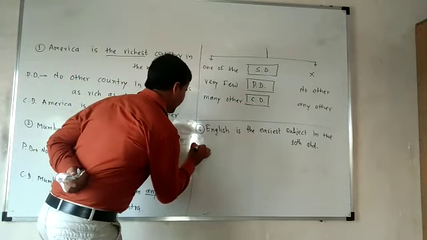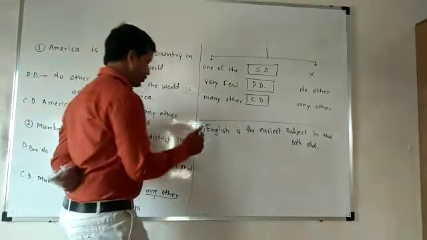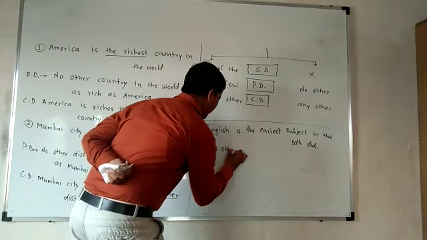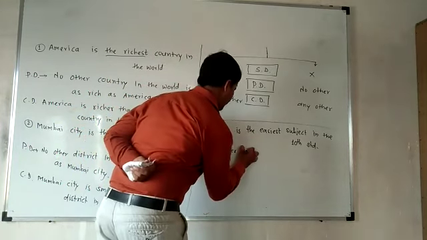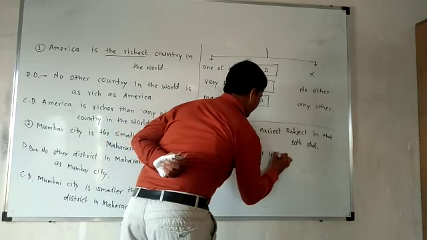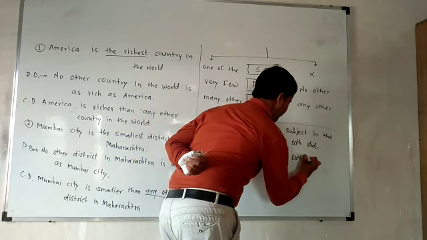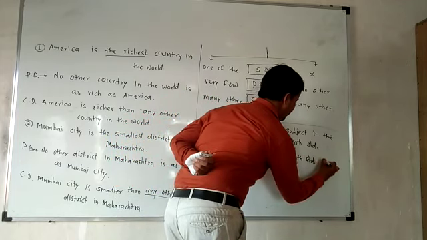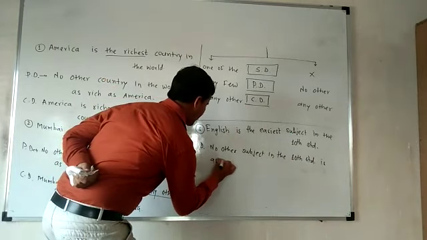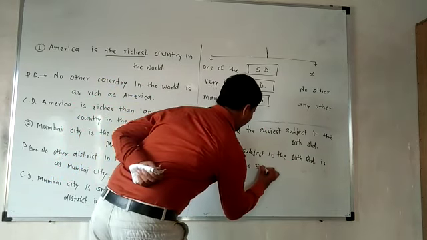Now we will convert into the positive degree. We have to start our sentence with "no other". See, no other subject in the 10th standard is as easy as English.